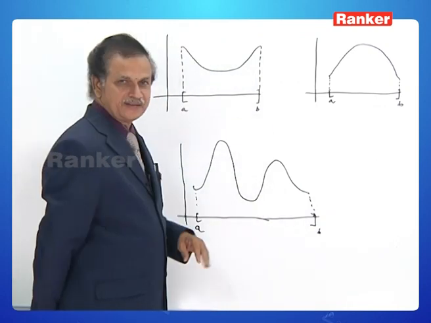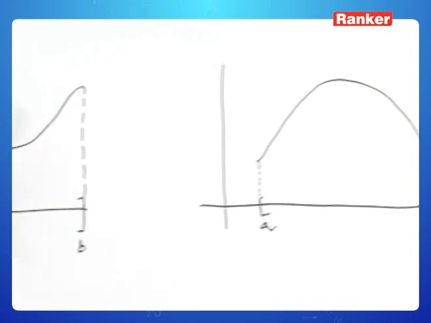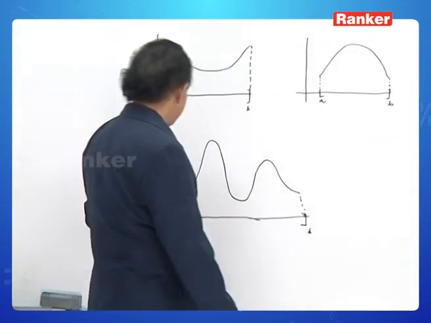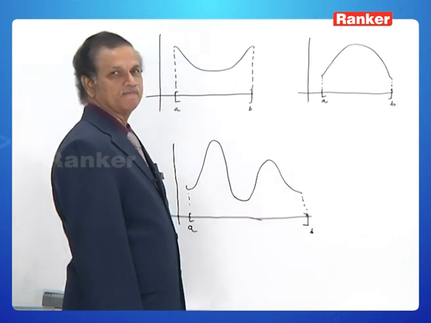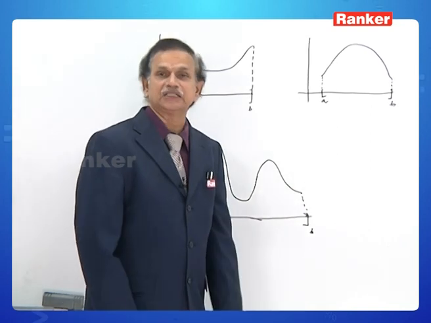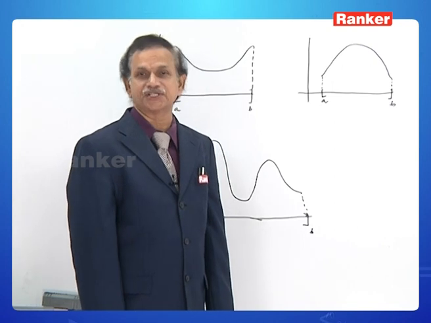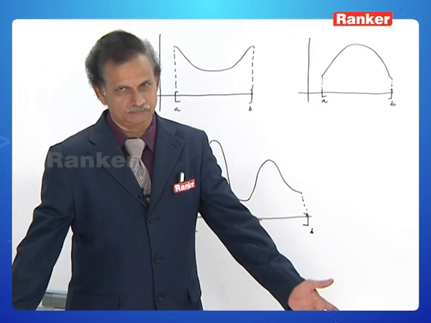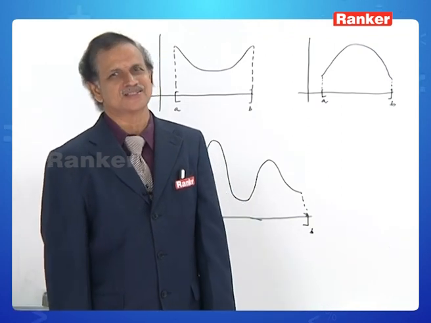And in all these three diagrams, f of a is equal to f of b. These are the three hypothetical conditions of Rolle's mean value theorem. We could have just noticed, isn't it?